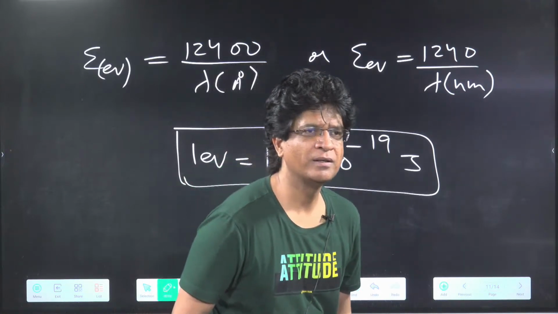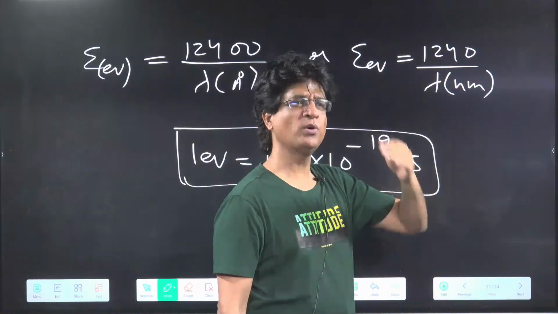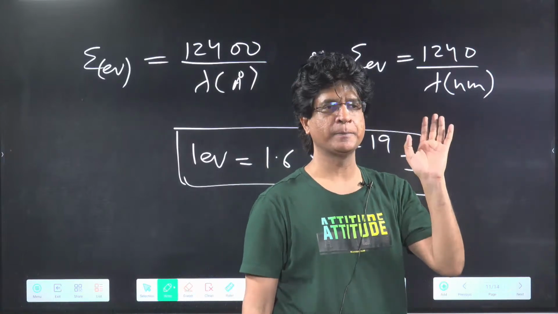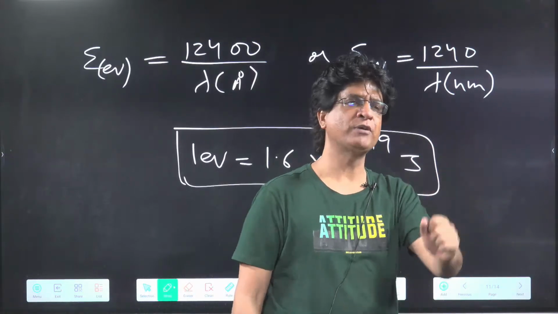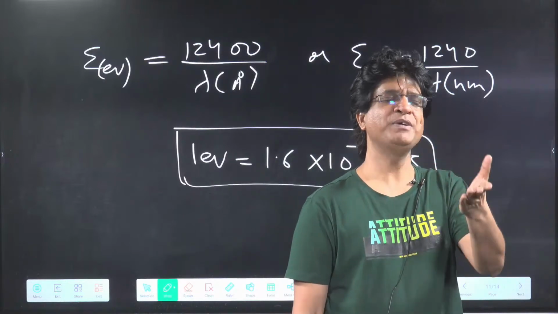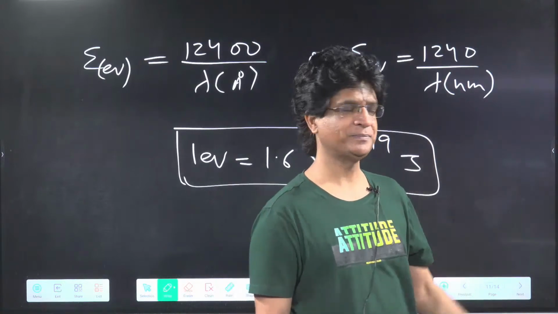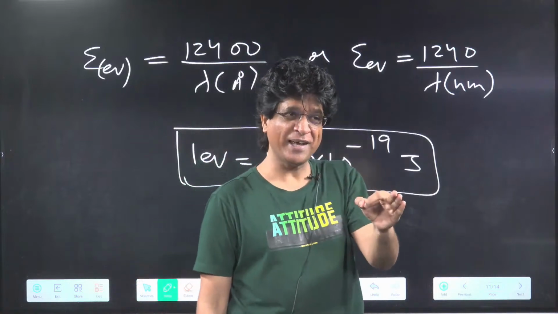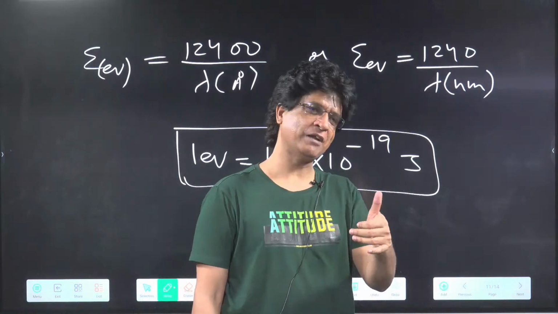You can write 1242 or 1240. It's an approximate value. In physical chemistry, we can always approach approximately. The options given are very far apart, so there will be no problem. Either you write 1242 or 1240, it's one and the same thing. We do not want a Nobel Prize. I want the answer in the NEET. They won't give you +5 marks for doing exact calculations. Do it roughly, approximately, and that will be true.